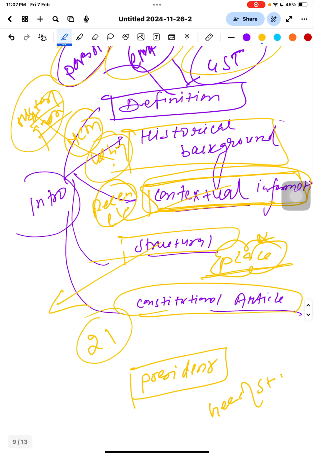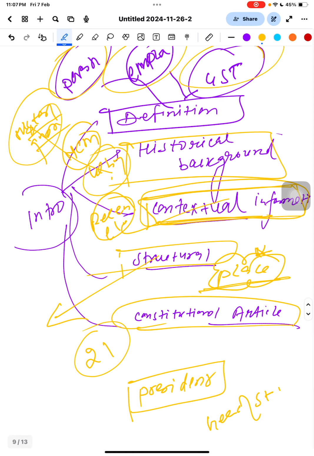I will tell you more later on, but right now you remember these five: definition, historical background, contextual, structural, constitutional article. Just write one question daily. Slowly, gradually, you will become an expert in answer writing one day, and you will be able to clear your exam in the first attempt only with a good rank.